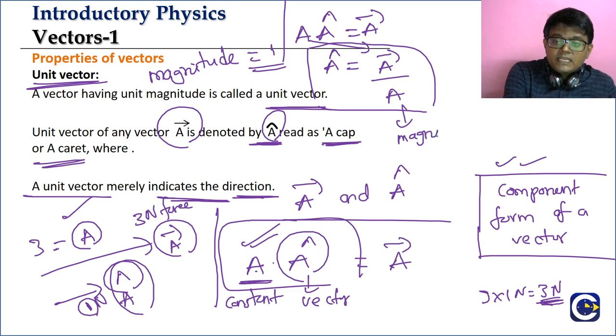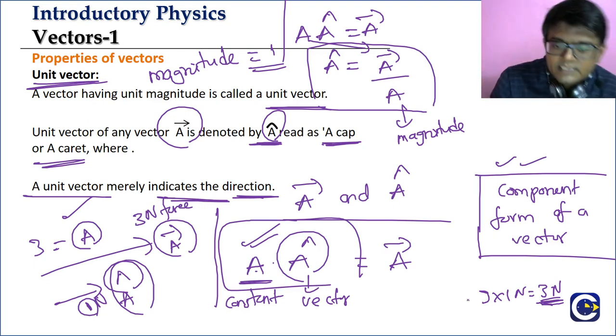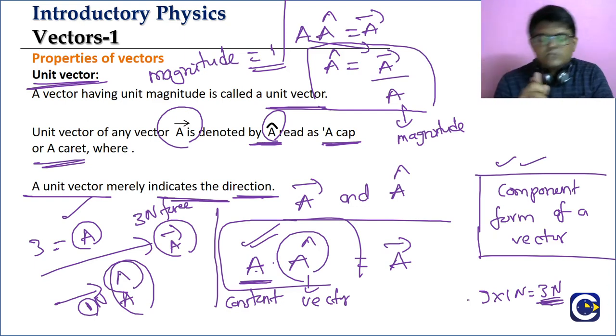What is A representing? Just the magnitude. It may be 3 or 5 or 2.1, whatever it is. A is the vector's magnitude. So look at this, guys. What are the important relations we are having?